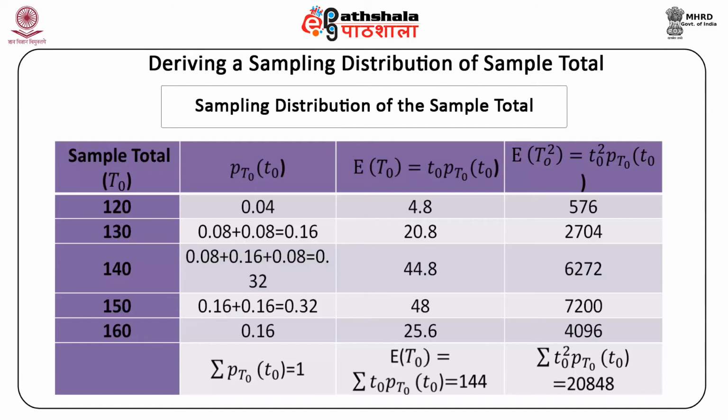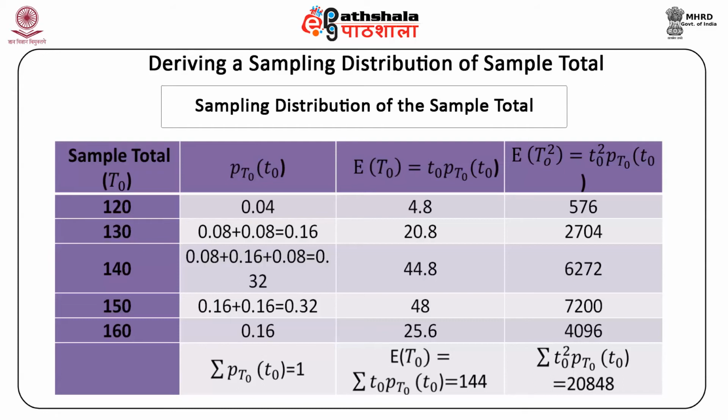For the sample total 120, our probability is 0.04. For sample total 130, our probability will be 0.08 plus 0.08 and is equal to 0.16. Similarly, for the sample value 140, our total is equal to 0.08 plus 0.16 plus 0.08 and is equal to 0.32. So on. Similarly, we can find out for other sample total values also.